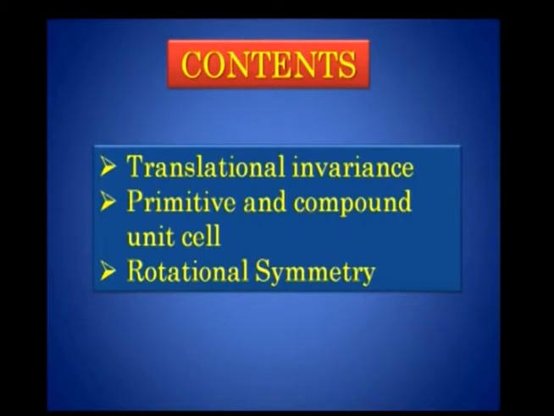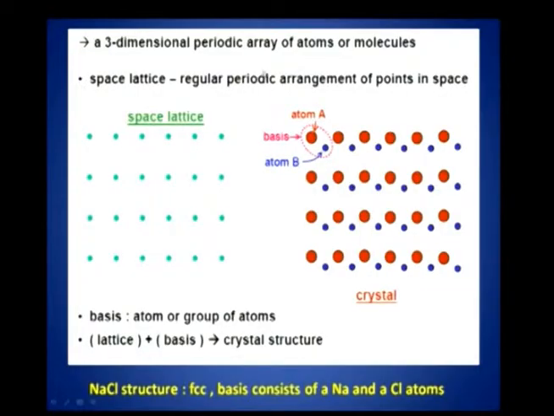The contents are translational invariance, primitive and compound unit cell, and rotational symmetry. In the last lecture, I told you about the definitions of the lattice, then the other terms like basis and the crystal structure. This refers to a lattice, an ordered arrangement of points in space.